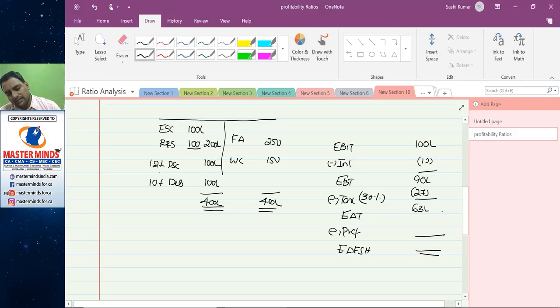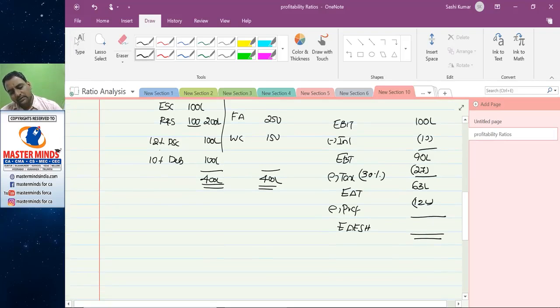So 63 lakhs are available to shareholders. Out of 63 lakhs, 100 lakhs at 12%, 12 lakhs, is paid to preference shareholders. 63 minus 12, the balance would be 51 lakhs.